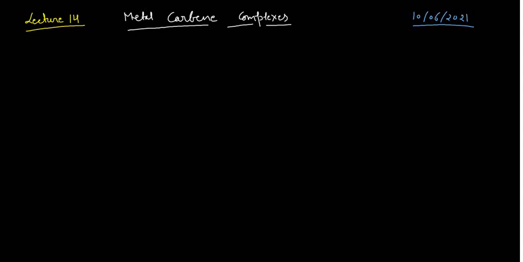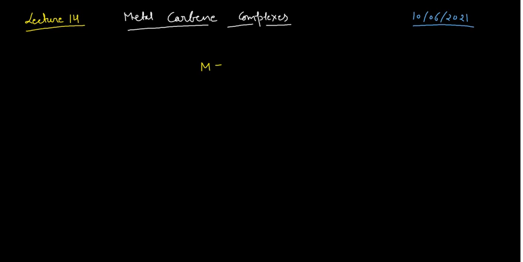So first of all, if I say the metal carbene complex, then you simply know you will have a metal and that metal would be connected by a carbon. Of course, this carbon belongs to your carbene, and then two substituent groups are there on this particular carbon so that the tetravalency of the carbon gets completed, and this metal on the left hand side is linked with the ligands.